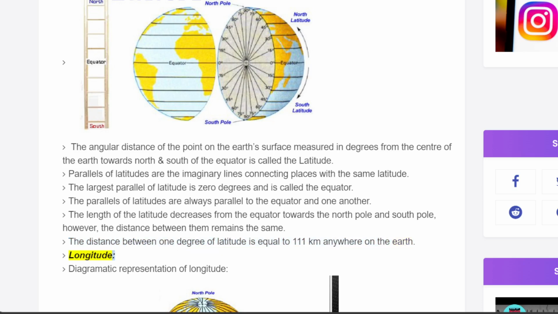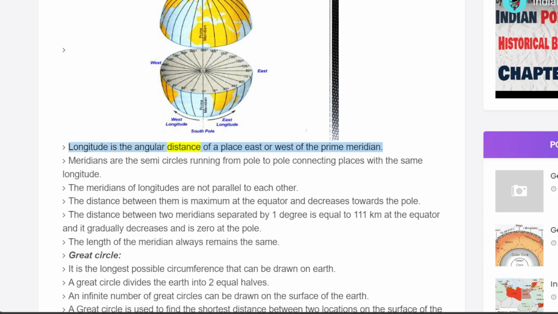Longitude. Diagrammatic representation of longitude. Longitude is the angular distance of a place east or west of the prime meridian. Meridians are the semicircles running from pole to pole connecting places with the same longitude. The meridians of longitudes are not parallel to each other. The distance between them is maximum at the equator and decreases towards the pole.